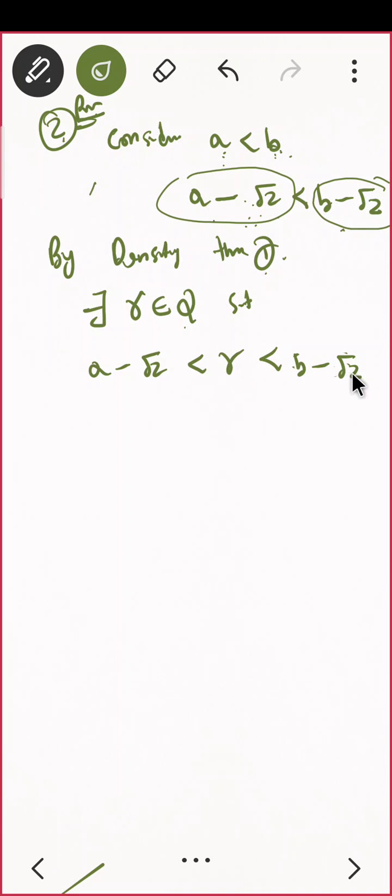So can I add root 2 everywhere? That means I will get a is less than r plus root 2, and that is less than b. And are you sure that this r plus root 2 is an irrational number?